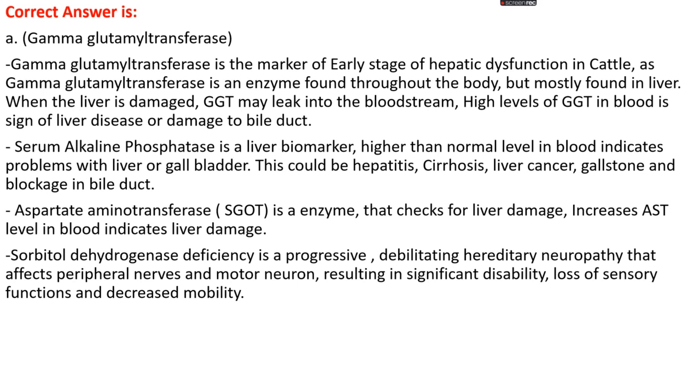Okay, since gamma glutamyl transferase is a marker of the early stage of hepatic dysfunction, while serum alkaline phosphatase and aspartate aminotransferase are markers of the late stage of hepatic dysfunction.